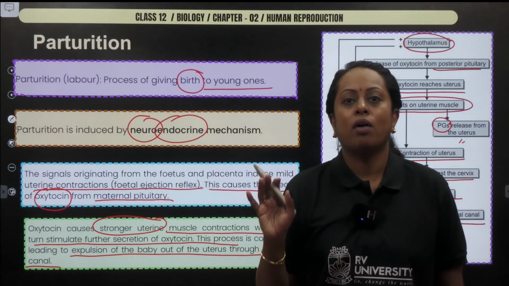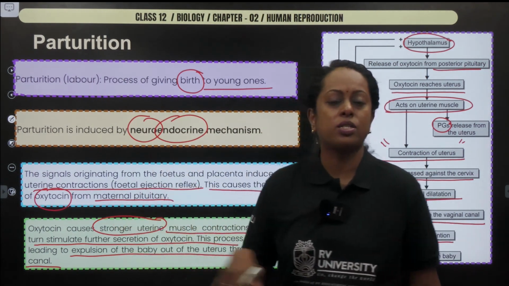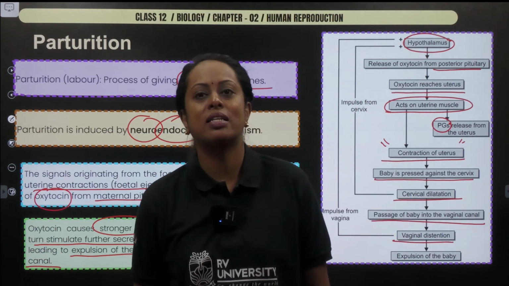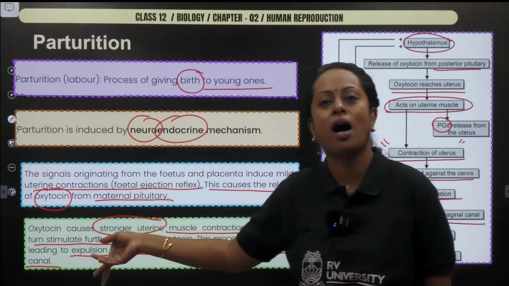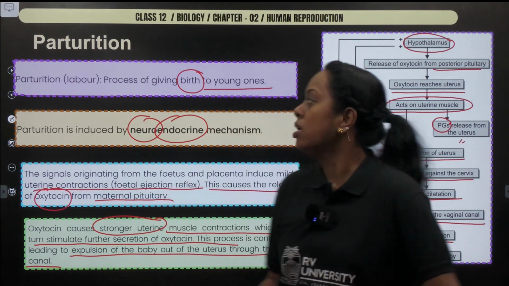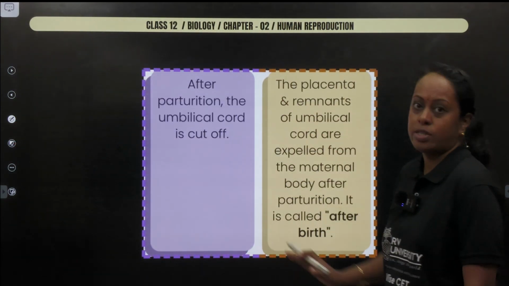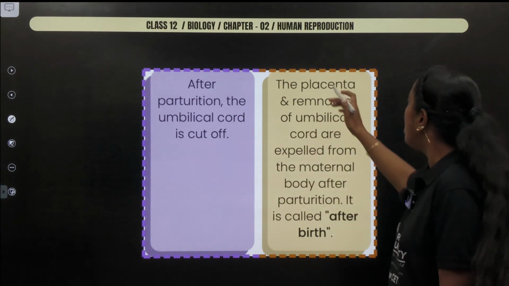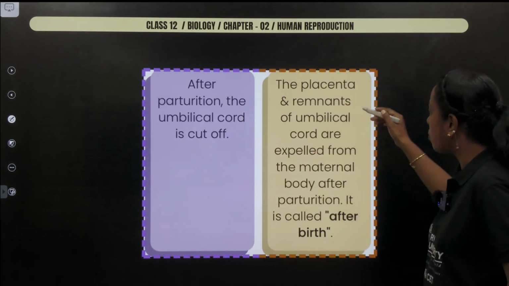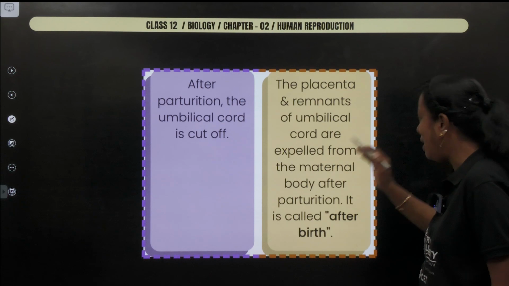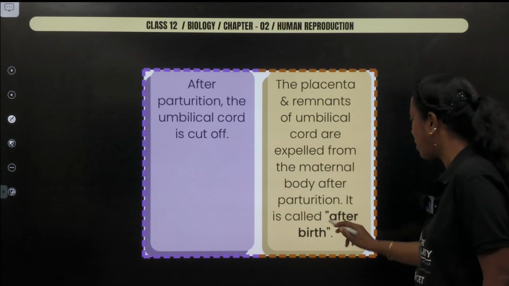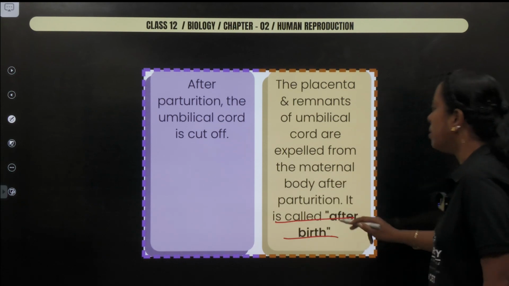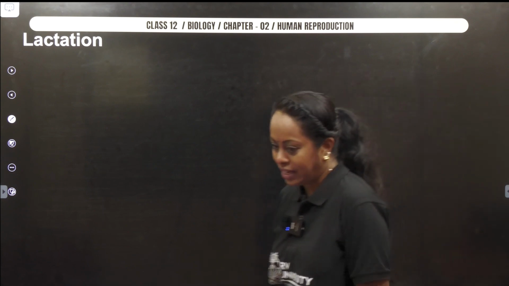So I hope you have understood. Whenever we say contraction, there should be relaxation. When there is relaxation, you need to speak about a hormone called relaxin. Now check out the last part. After parturition, the umbilical cord has to be cut off. The placenta and the remnants of the umbilical cord are expelled from the maternal body after parturition. It is called afterbirth. Followed by that, lactation.